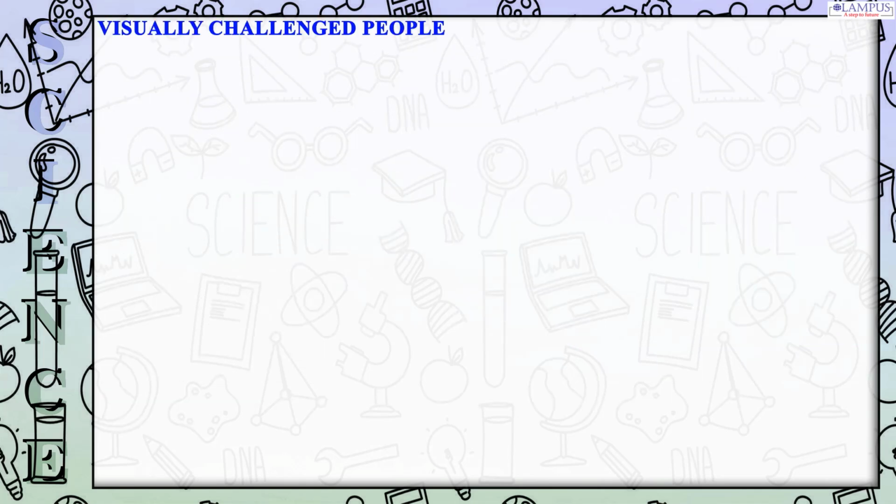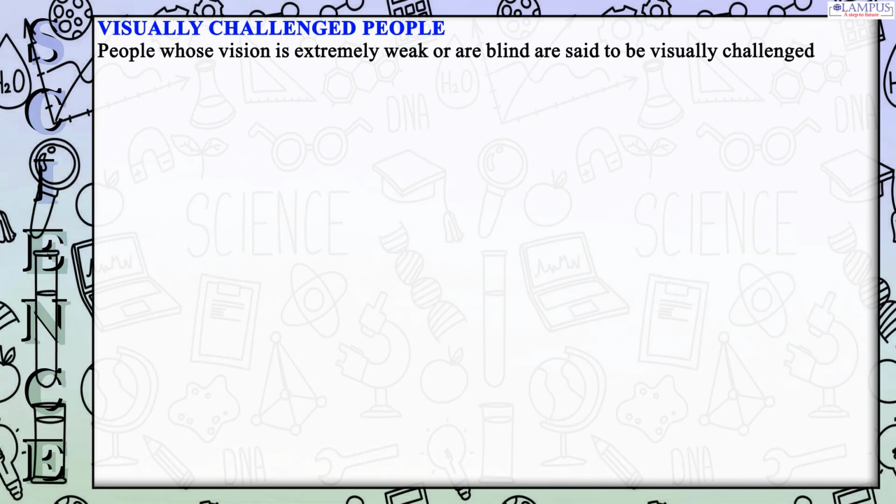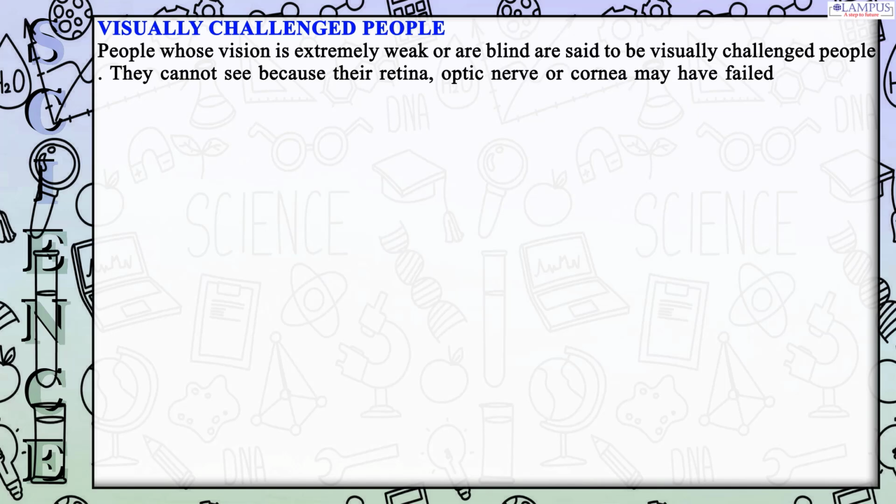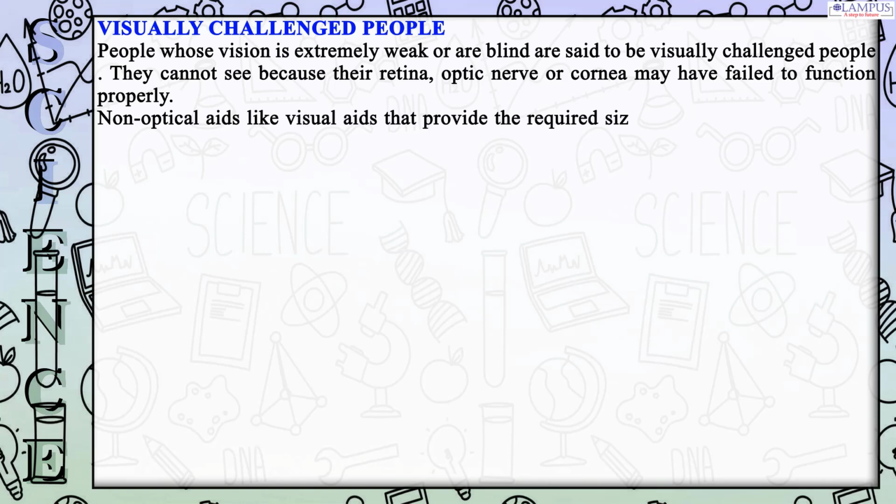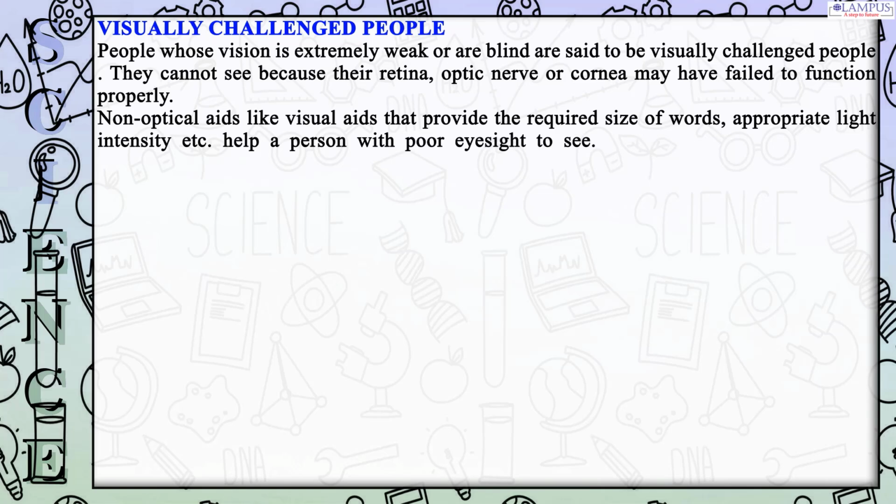Visually challenged people. People whose vision is extremely weak or who are blind are said to be visually challenged. They cannot see because their retina, optic nerve or cornea may have failed to function properly. Non-optical aids, like visual aids that provide the required size of words, appropriate light intensity, etc., help a person with poor eyesight to see. Optical aids like lenses and magnifiers are used to correct vision.